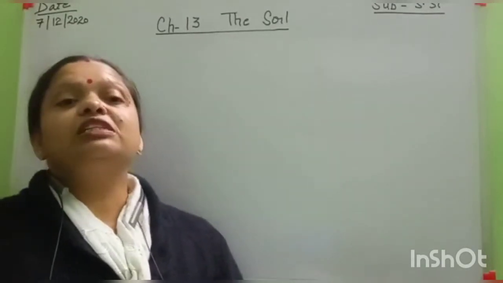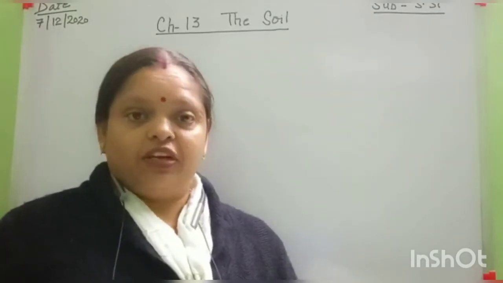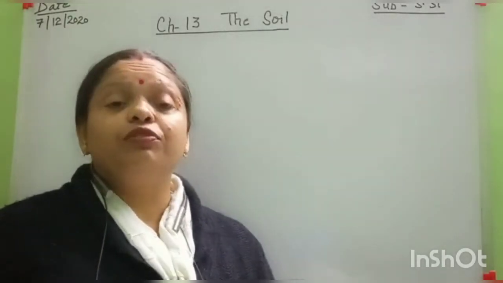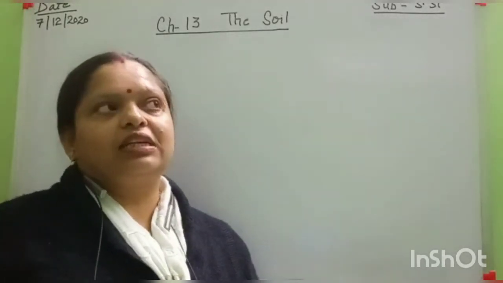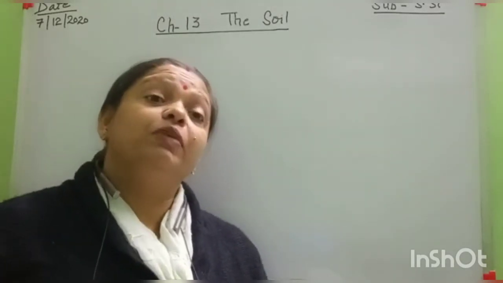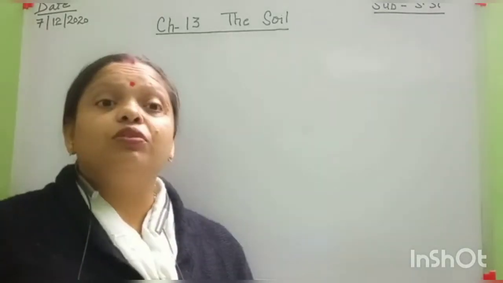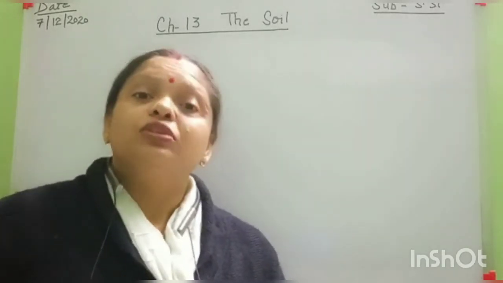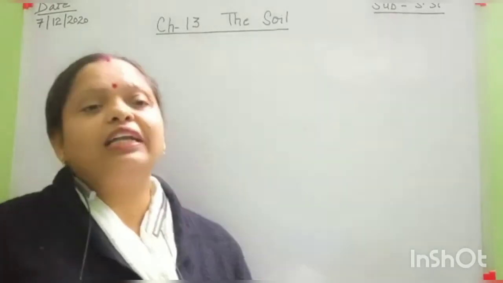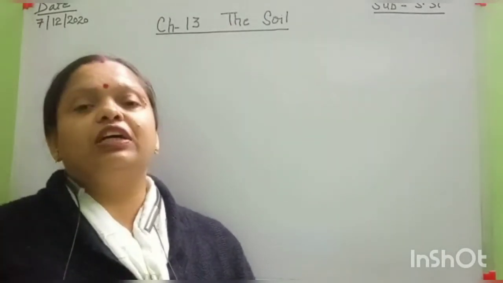And what is soil? Soil is our support system of life. Without soil, can we live? No. Because of that, we are eating foods like grains, millets, fruits and vegetables, each and everything we obtain from plants. And where do these plants grow? These plants grow in the soil. Yes or no? That's why soil is a very important natural resource and we cannot live without soil.